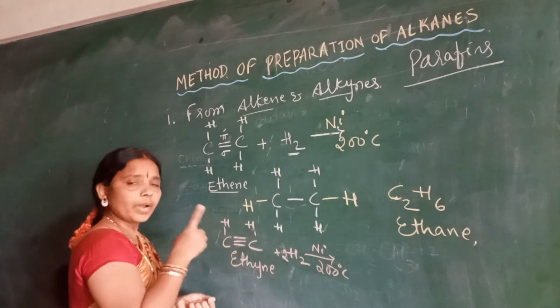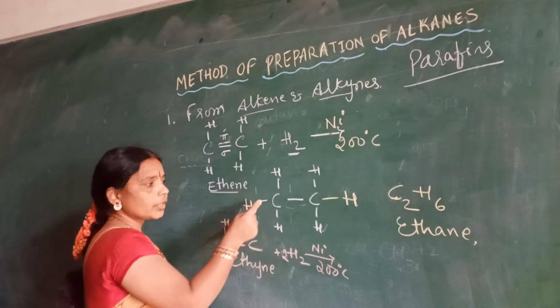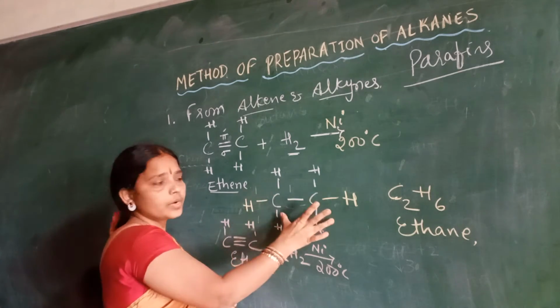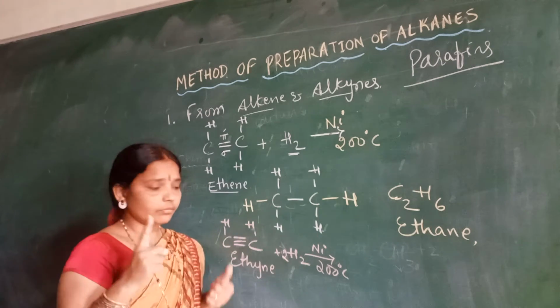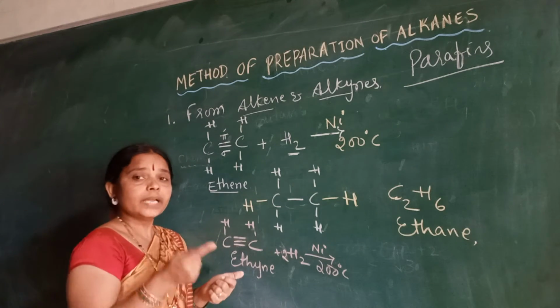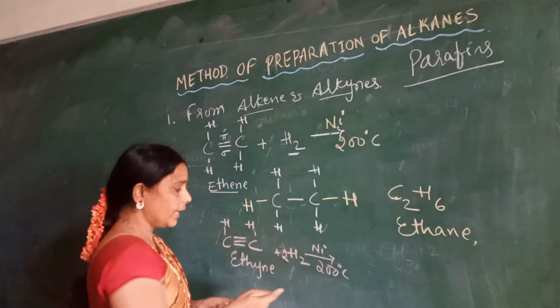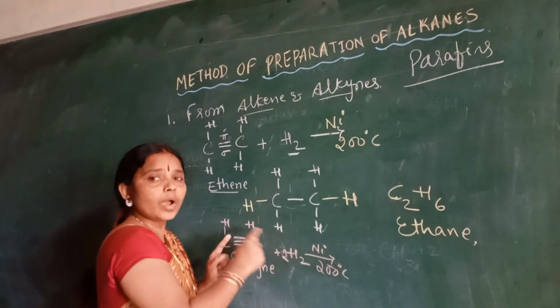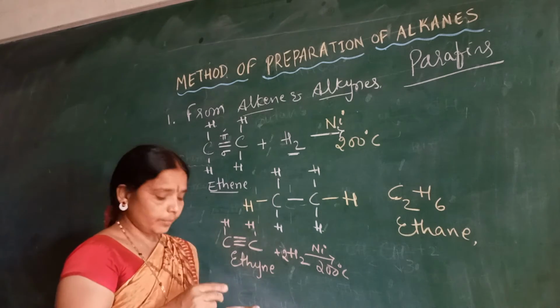First one pi bond is going to be broken, and at the same time 2 hydrogen atoms are attached to the 2 carbon atoms, and it retains the 1 double bond here. And in the next step, what happens? The second pi bond is also going to be broken, and at the same time the remaining 2 hydrogen atoms are going to be joining the 2 carbon atoms.